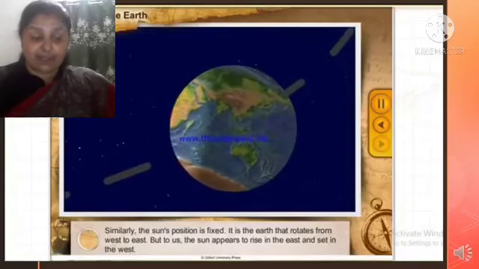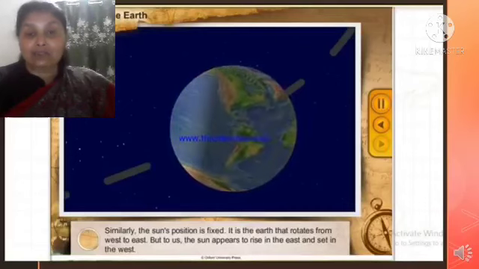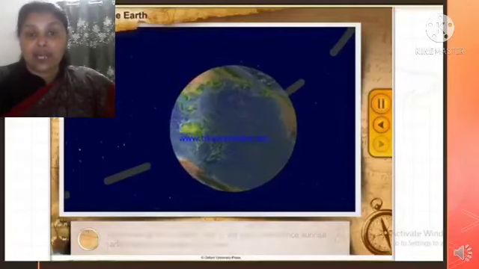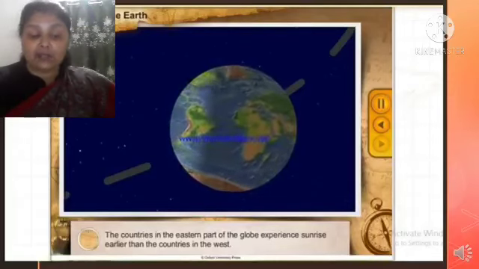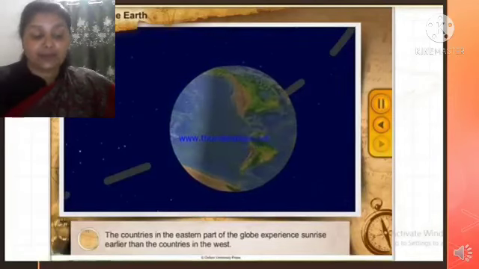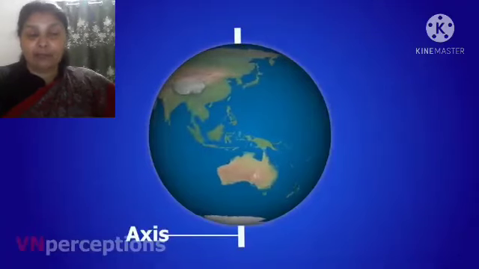The earth, while rotating, is tilted on its axis by 23.5 degrees from a straight line running across the center of the earth. The tilt of the earth causes variation in day and night time at different places on the earth.